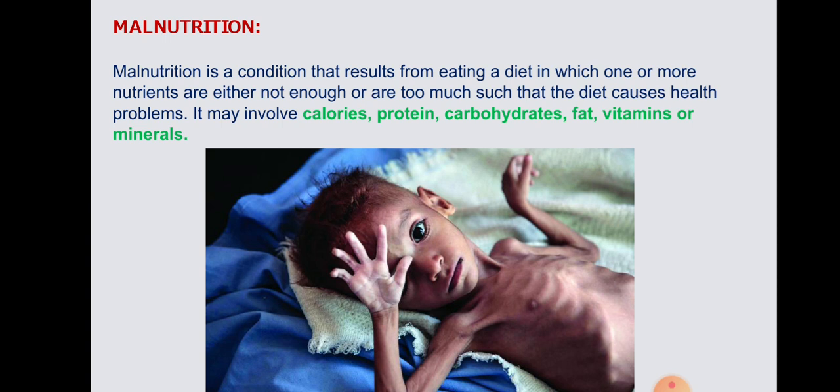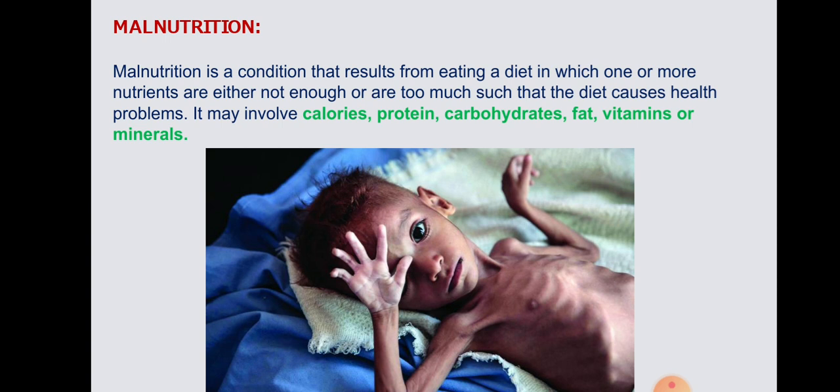Malnutrition is a condition that results from eating a diet in which one or more nutrients are either not enough or are too much, such that the diet causes health problems. It may involve calories, proteins, carbohydrates, fats, vitamins, and minerals. I'm not talking about the portion of the food, I'm talking about the components of the food.